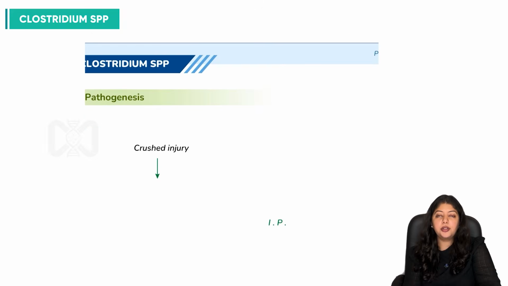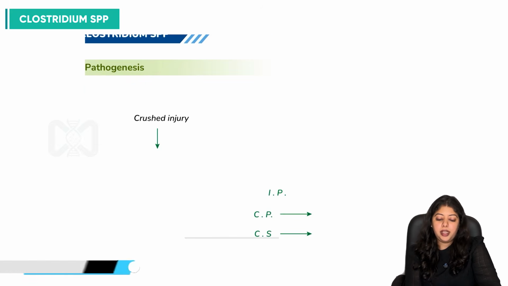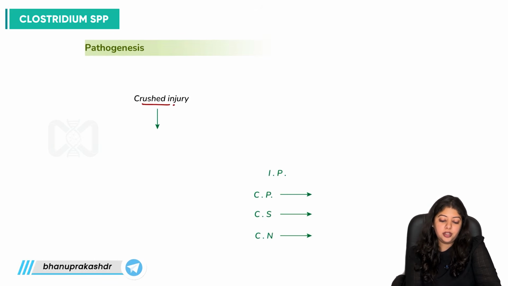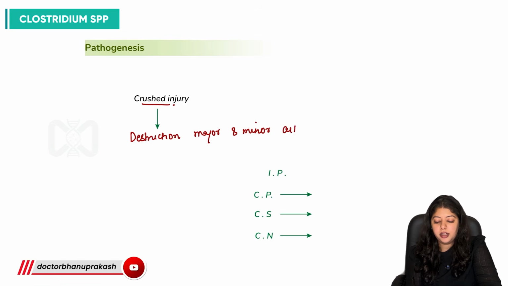So what happens in road traffic accidents or such injuries? There is crush injury occurring. Because of this crush injury, there is destruction of all the major and minor arteries in the legs.